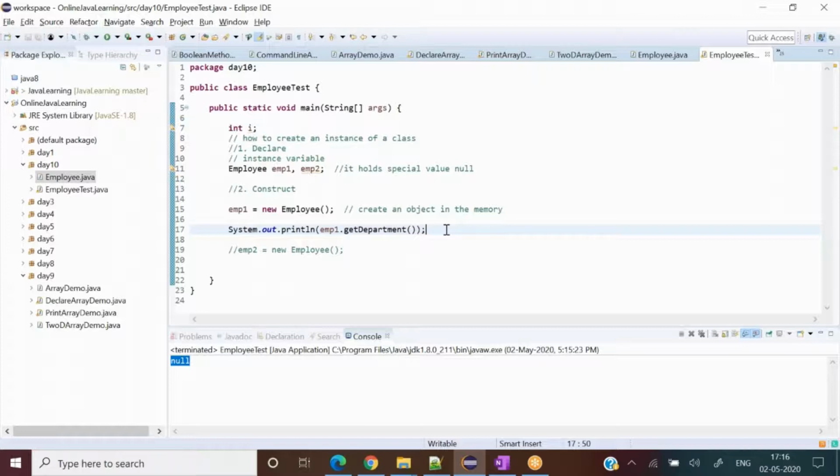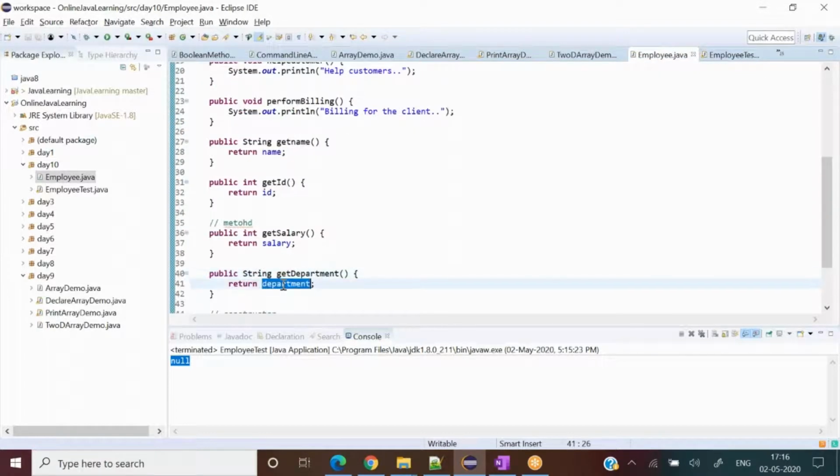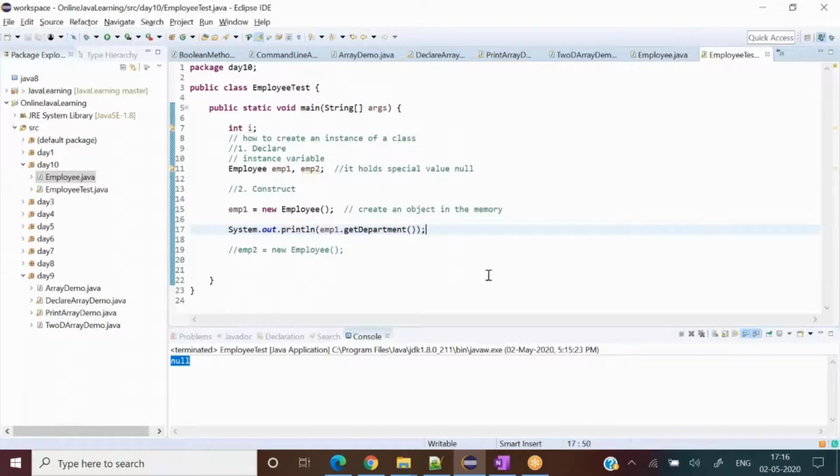Employee getDepartment. So we have to go to the Employee class, right? Okay, getDepartment returns the department. So what is the value of department right now? The department value is nothing now. So nothing means null. Should it print null, right? So if I run it, it should print null.